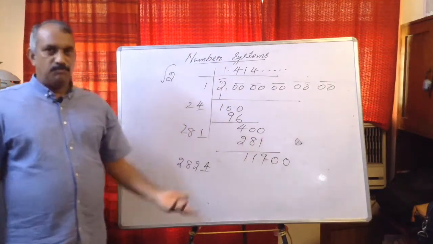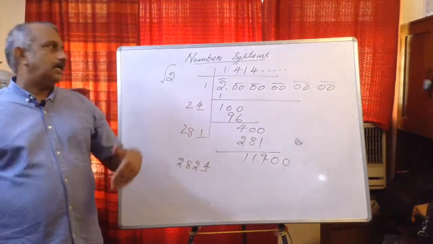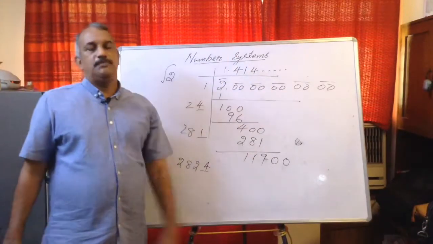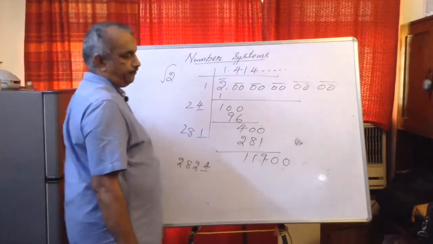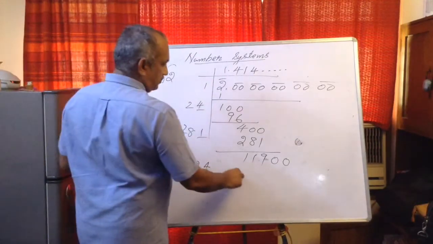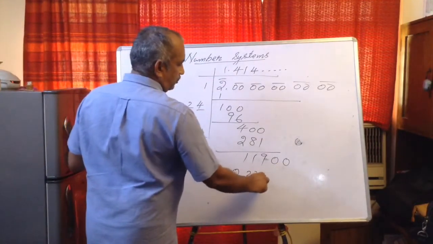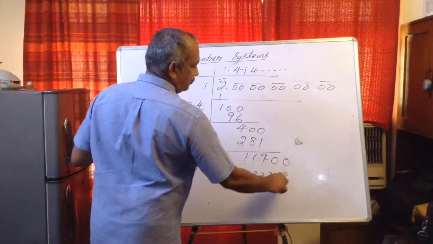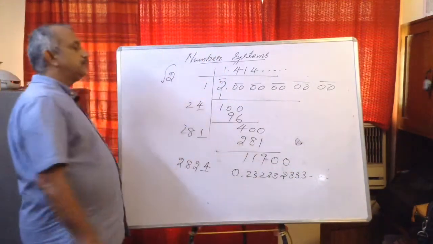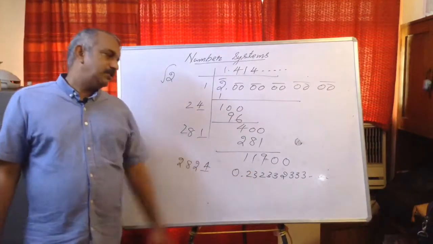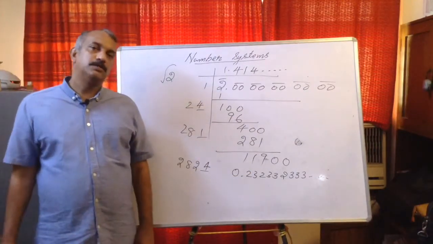So it can be 1 also, but then another 4 comes and the digit will be different. So you cannot write this decimal by using a bar. See, for example, say 0.23, 233, 2333, etc. This method we use to write the decimals which are non-terminating, non-repeating.